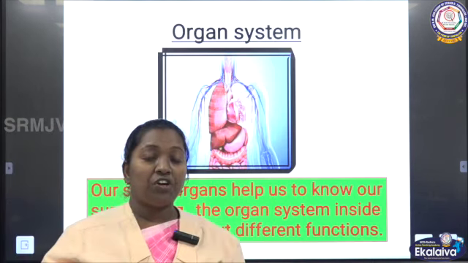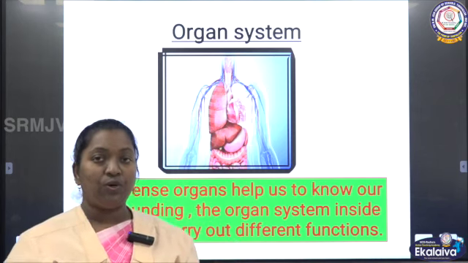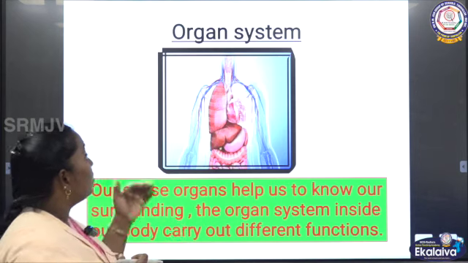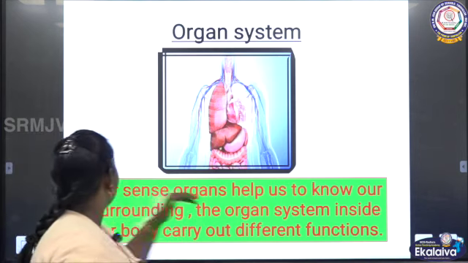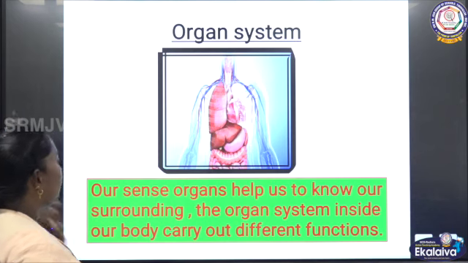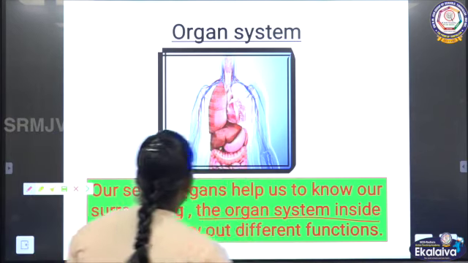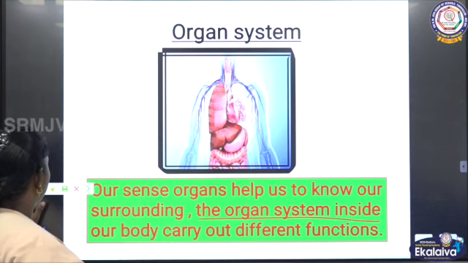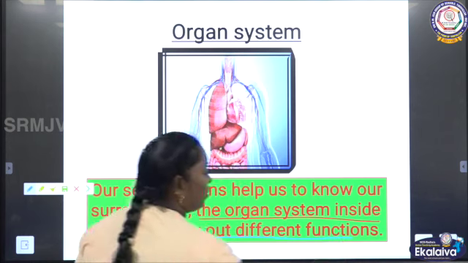So the external organs, the sense organs, help us to look at the things around us. Now we are going to learn about the organ systems. The sense organs help us to know our surroundings. The organ systems inside our body carry out different functions.